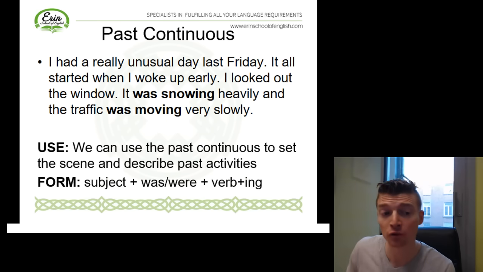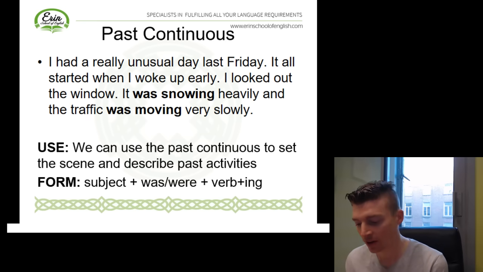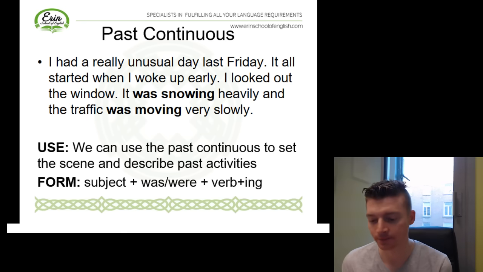And the form, we just use our subject plus was or were, and then we use a verb plus ing. So of course, I was, you were, he, she, it was, they, we were.